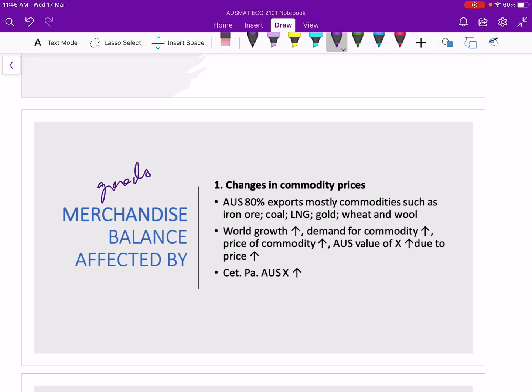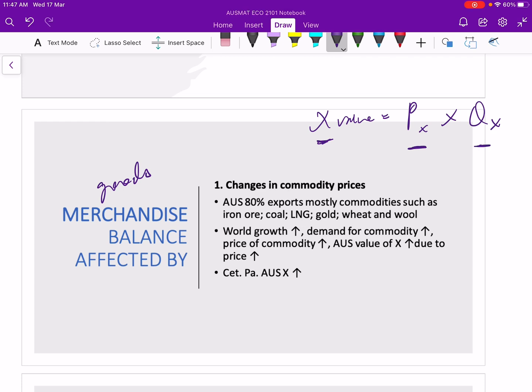Australia's exports of goods are affected by two things here. One is changes in commodity prices. Now, 80% of Australia's exports are mostly commodities such as iron ore, coal, LNG, gold, wheat, and wool. The export value recorded in the balance of payments is the price of exports times the quantity of exports. So how big your exports are is affected by quantity and price together.